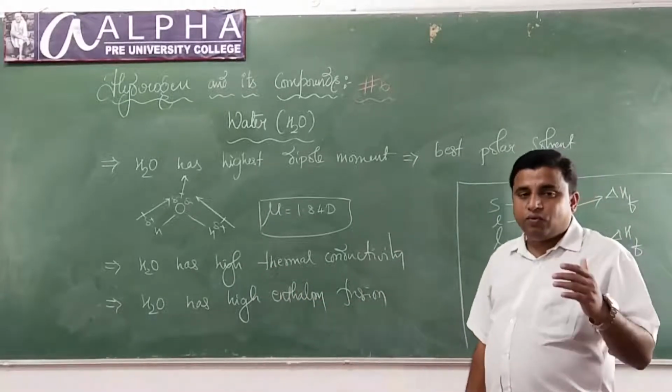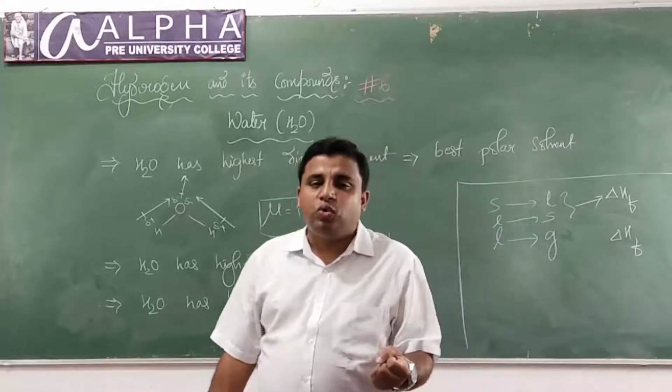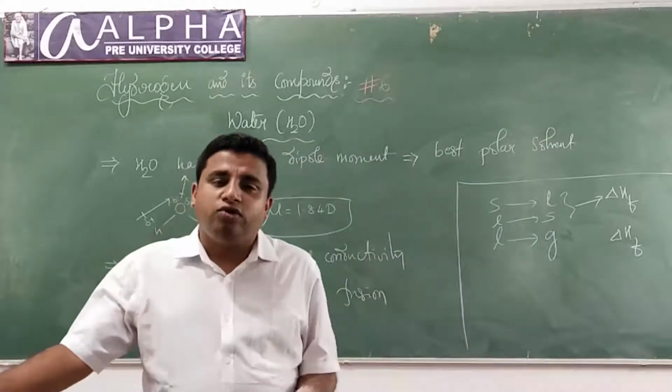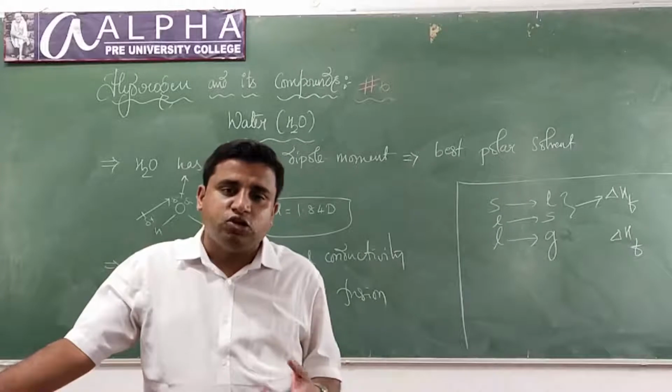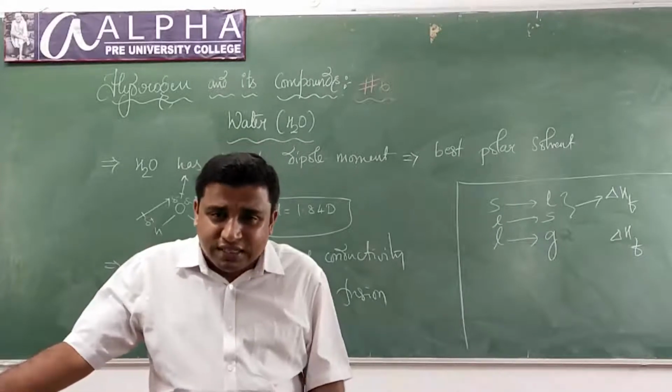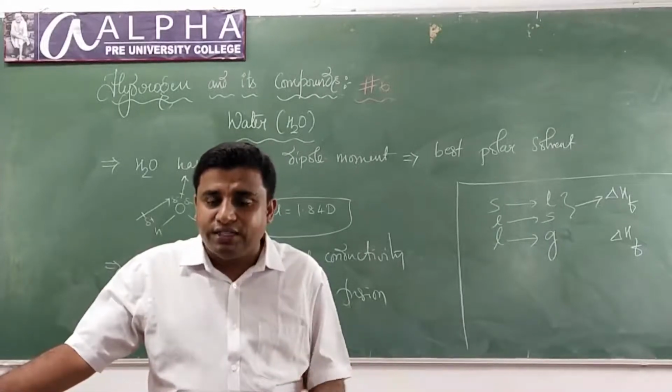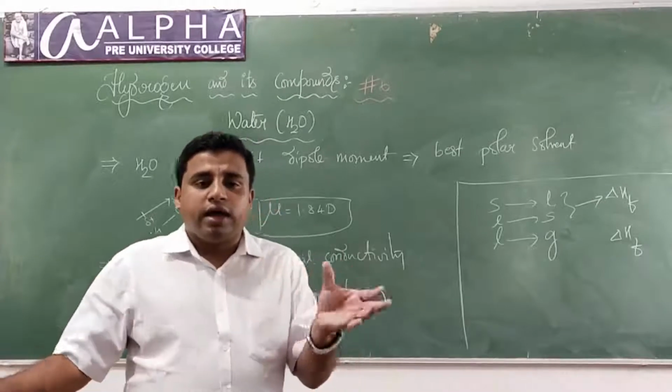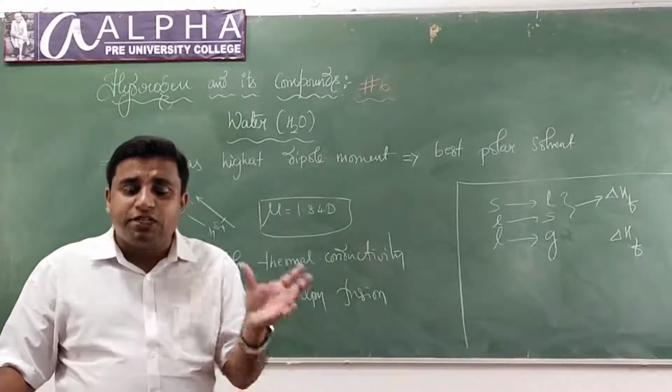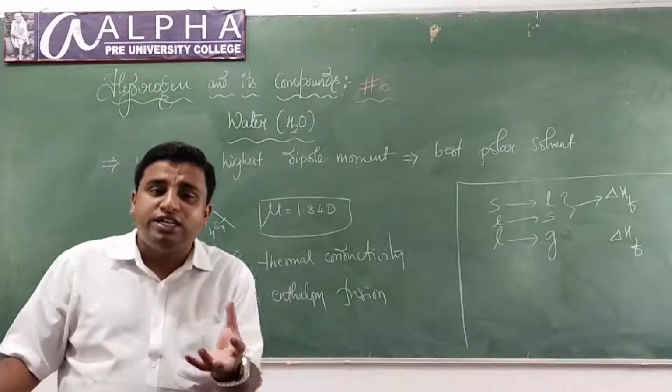If liquid water freezes to ice, is a large amount of energy released or absorbed? A large amount of energy is released. If ice melts, a large amount of energy is absorbed.